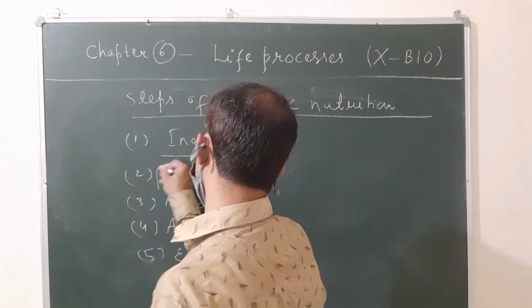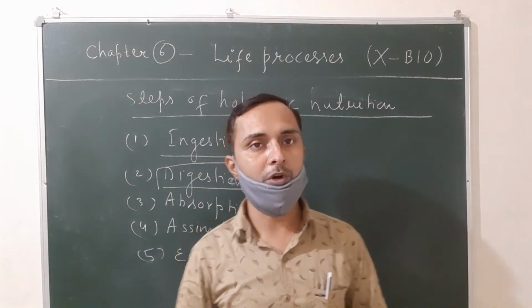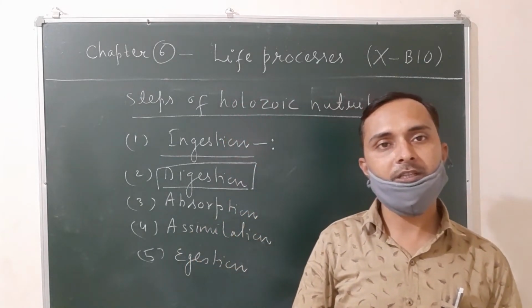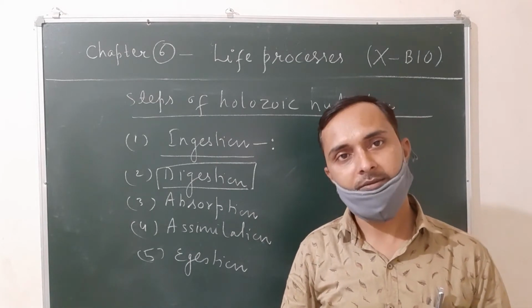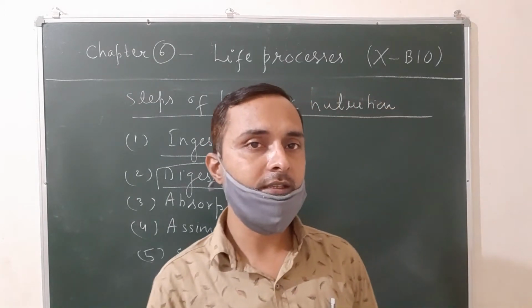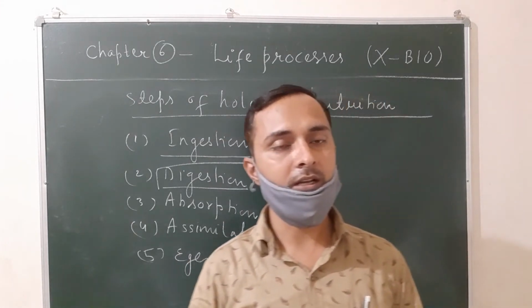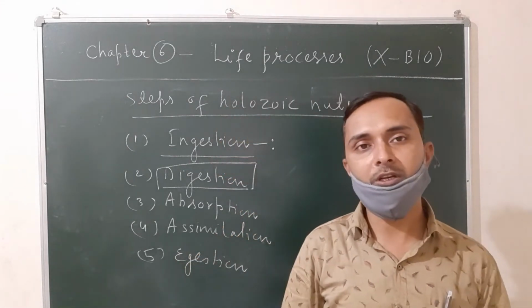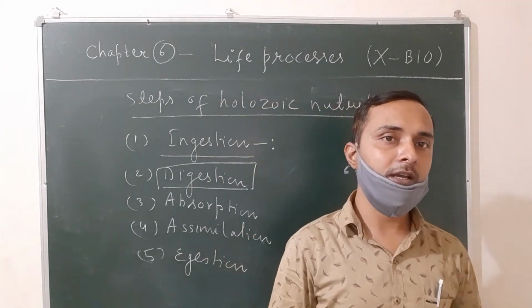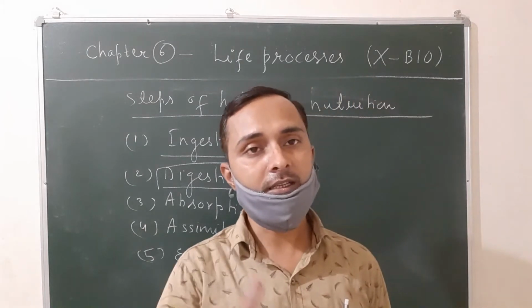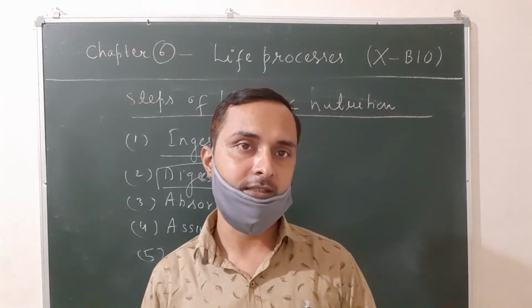The process of breakdown of complex organic food into simple compounds under the action of digestive enzymes secreted by digestive glands is called digestion. So once again, what is digestion? The process by which the complex organic food that is insoluble is broken down into simple compounds that are soluble under the action of digestive enzymes secreted by digestive glands is called digestion.